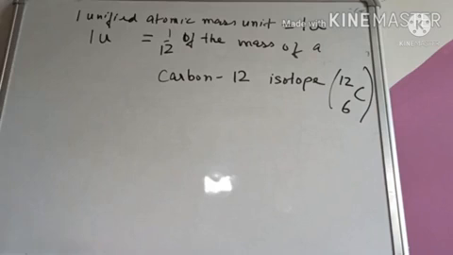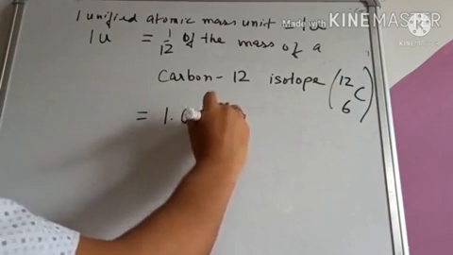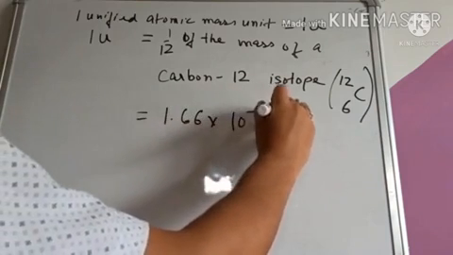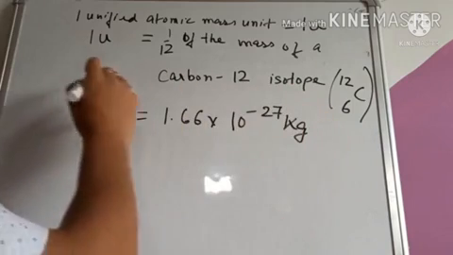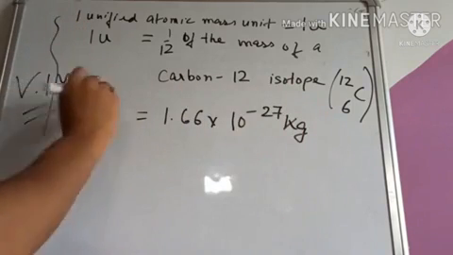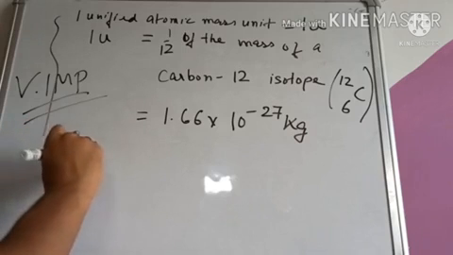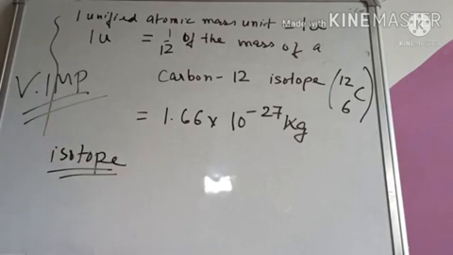The value for 1 unified atomic mass unit comes out to be 1.66 into 10 to the power minus 27 kg. This value is very important, this concept is very important, please remember this. 1 unified atomic mass unit is equal to 1 u, and 1 u is equal to 1/12 the mass of a carbon 12 isotope, that is equal to 1.66 into 10 to the power minus 27 kg. So what is an isotope?